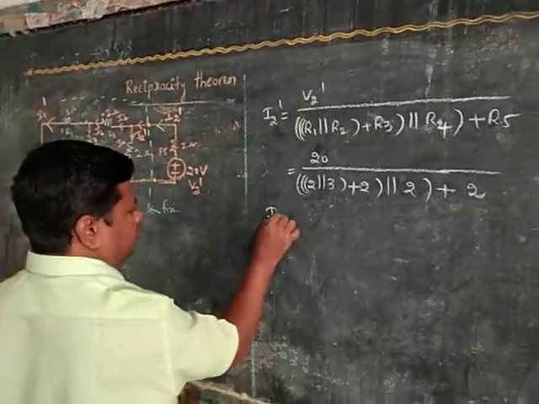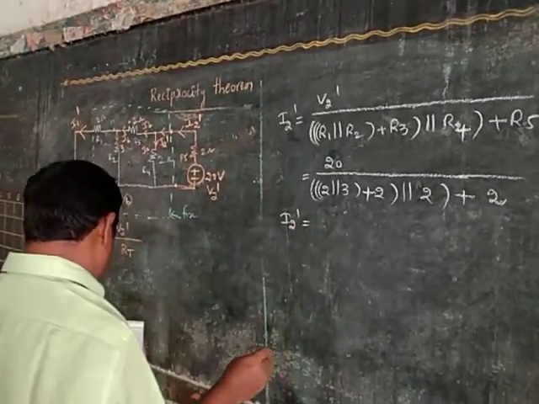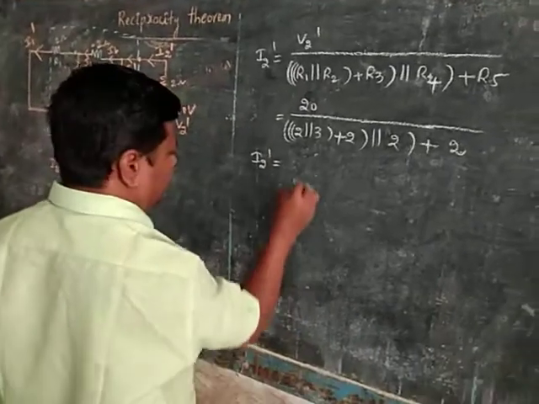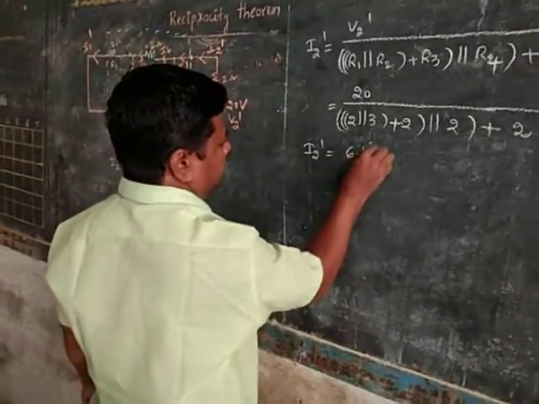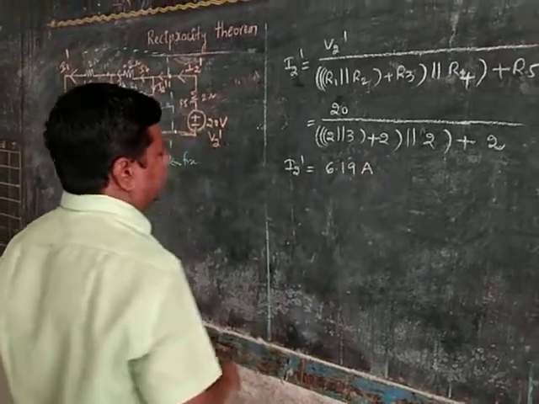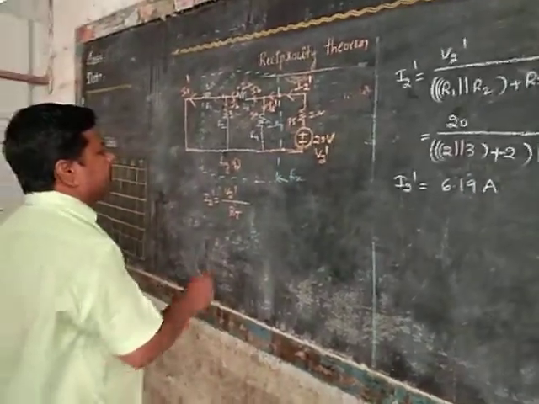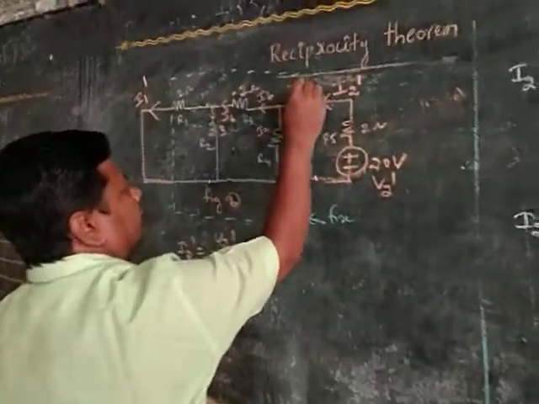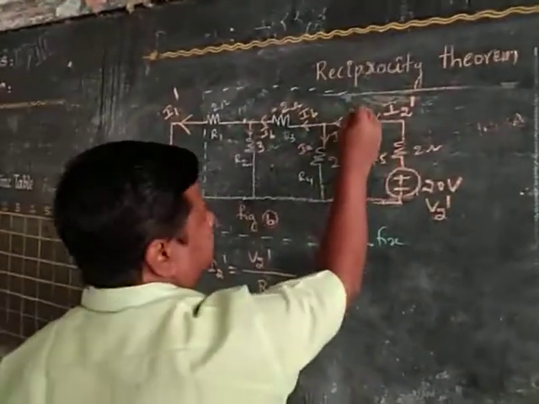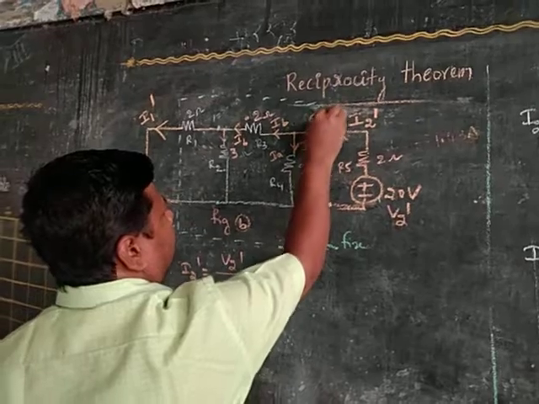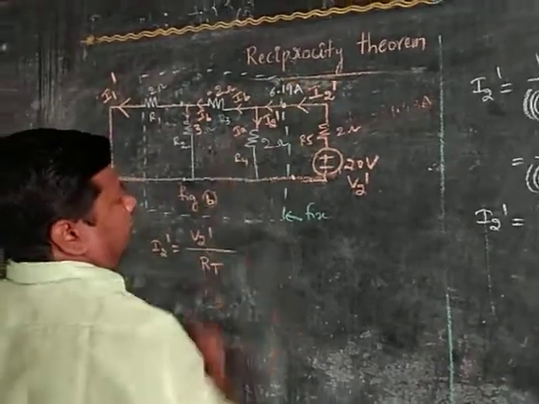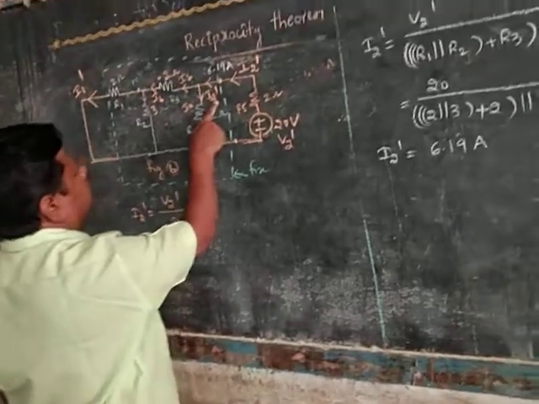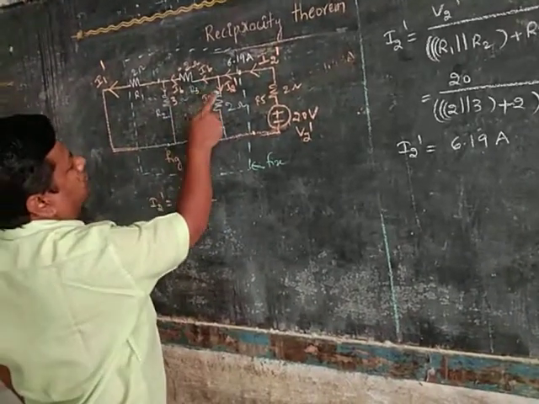When we substitute the values, I2 dash is equal to 6.19 amperes. Here the current is 6.19 amperes.